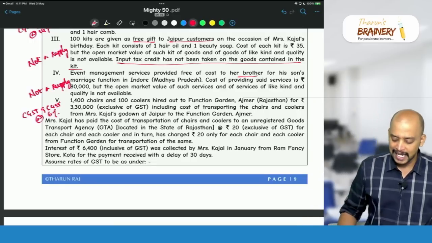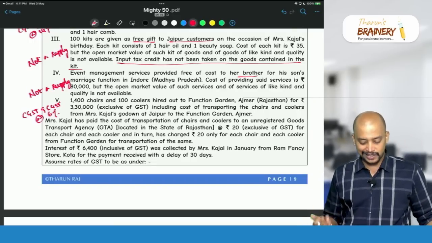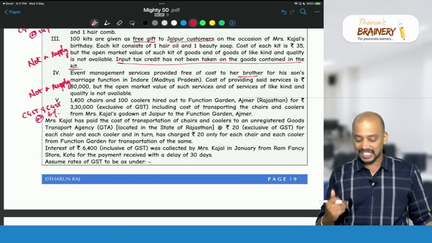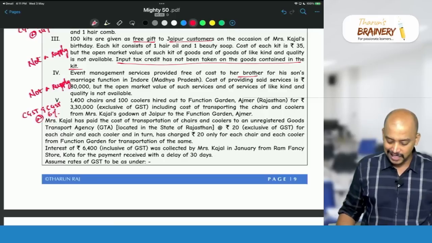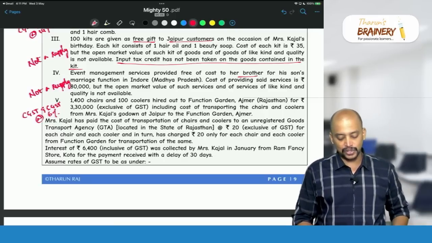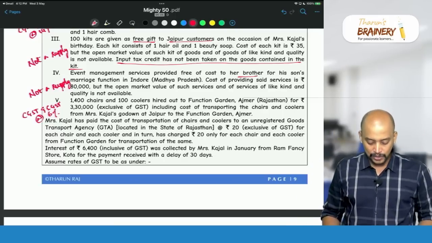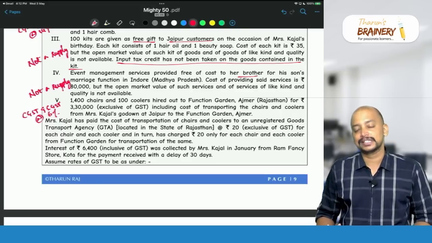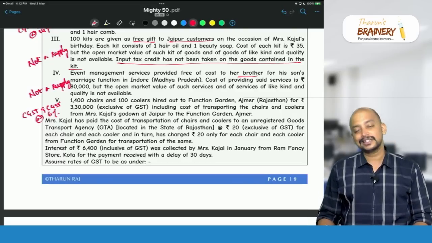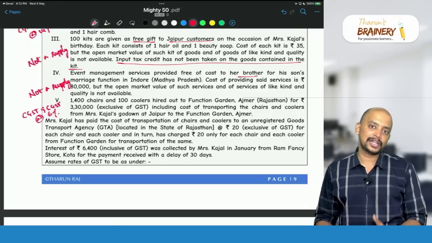Now, Mrs. Kajal has paid the cost of transportation of chairs and coolers to an unregistered GTA located in the state of Rajasthan at 20 rupees for each chair and each cooler, and in turn has charged 20 only for each chair and cooler from the function garden for transportation of the same. So they are paying something and the same amount they are collecting here.